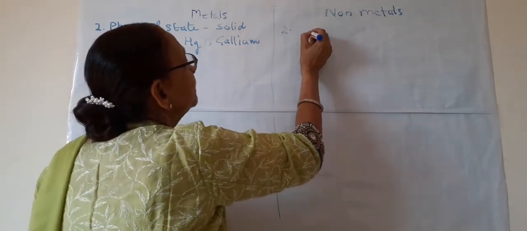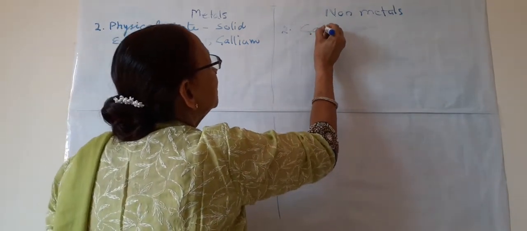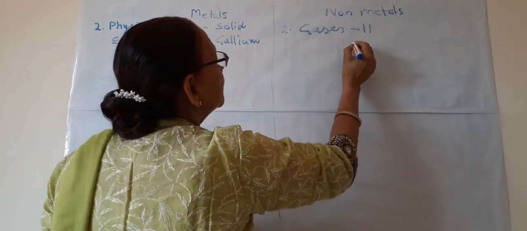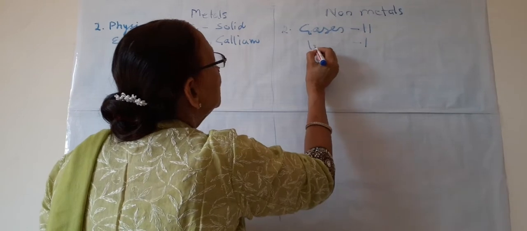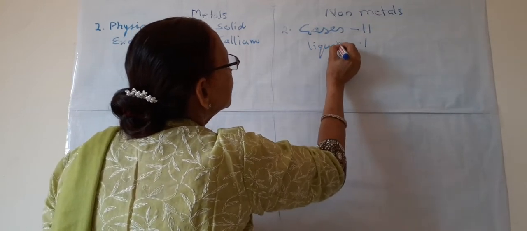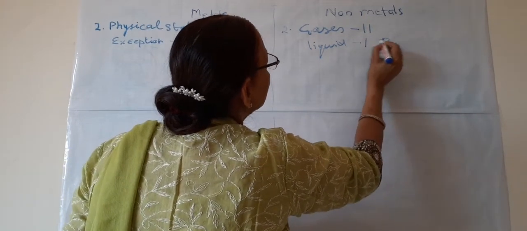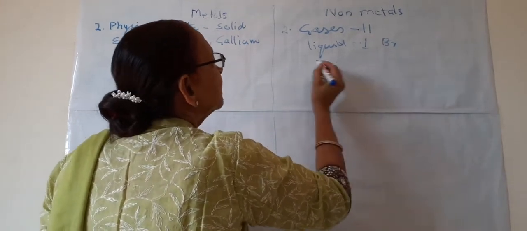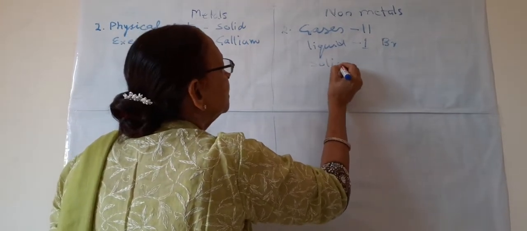Here, most of them, they are gases. 11 are gases, and the exception is one is liquid. What is this liquid? Bromine is liquid at room temperature, and the rest are solids.